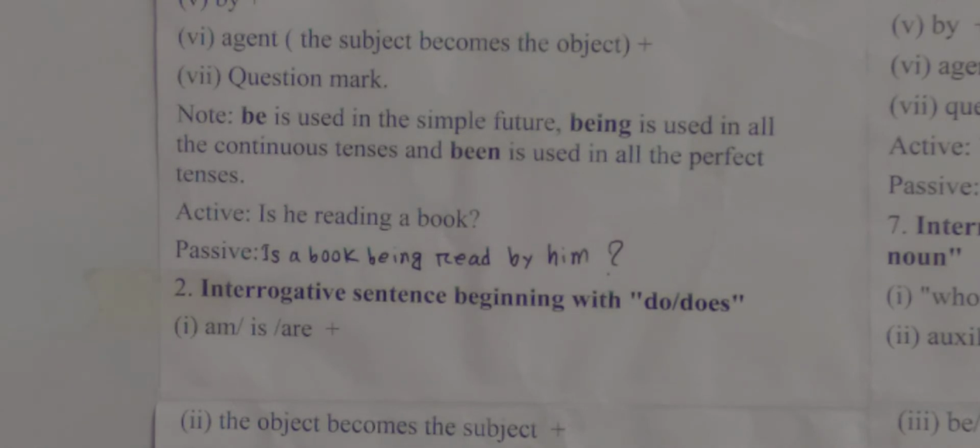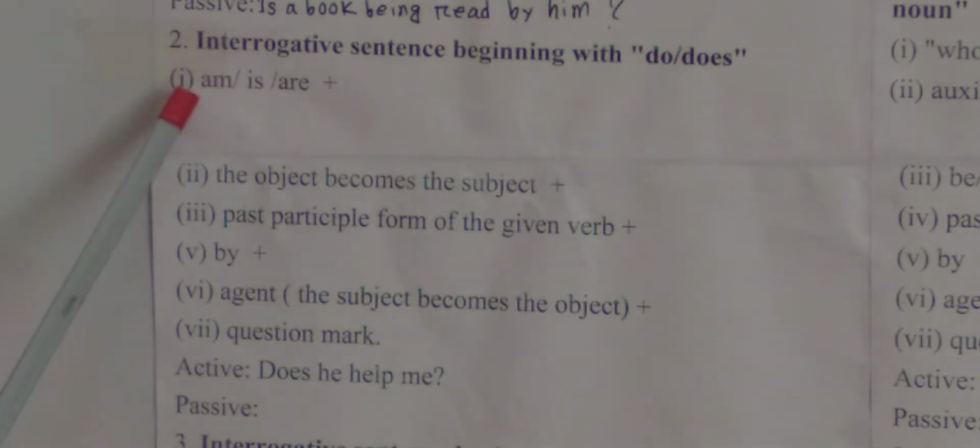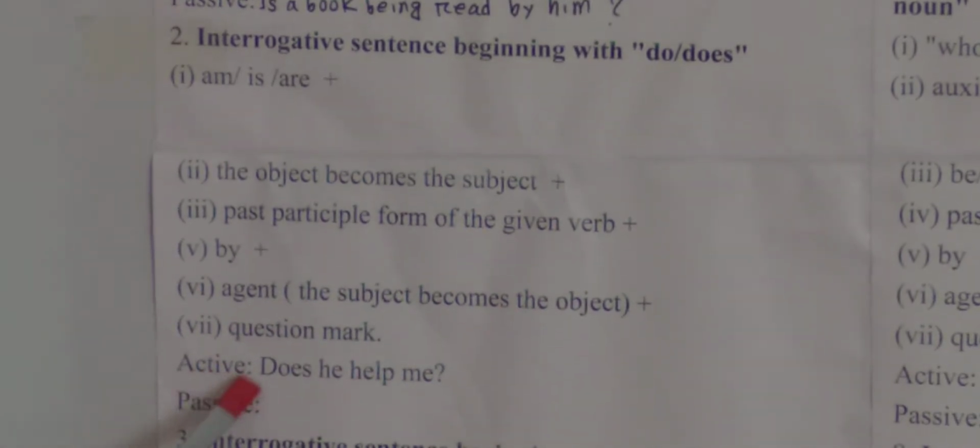Now rule number 2. Interrogative sentence beginning with do or does. Formula: am, is, are. The object becomes the subject. Past participle form of the given verb, mind it, past participle form of the given verb. By agent, that means the subject becomes the object. Question mark. So look at an example of an active sentence. Does he help me?